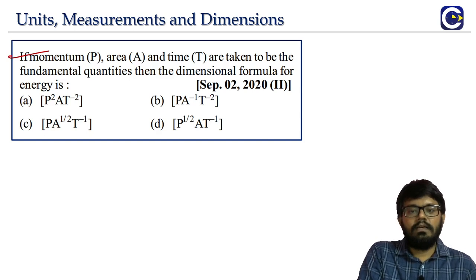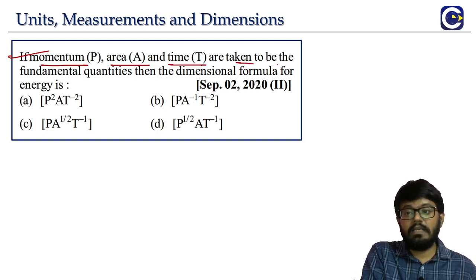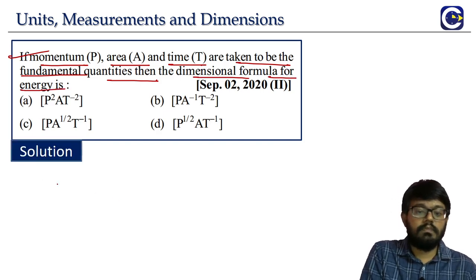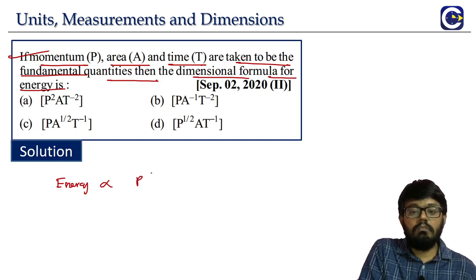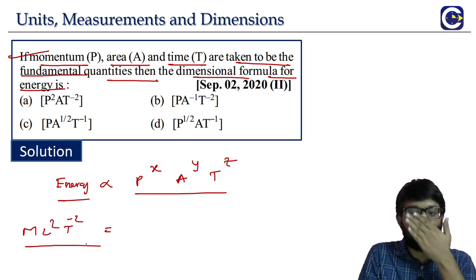So next we look at another question based on the dimensional approach. Momentum p, area a and time t are taken to be the fundamental quantities. Then what is the dimensional formula for energy? Here energy is related to momentum p power x, area a power y, and time t power z. Same concept. Energy dimensional formula is ML square T power minus 2. Dimension wise both sides must be the same, right?